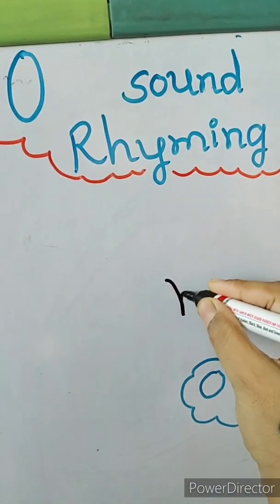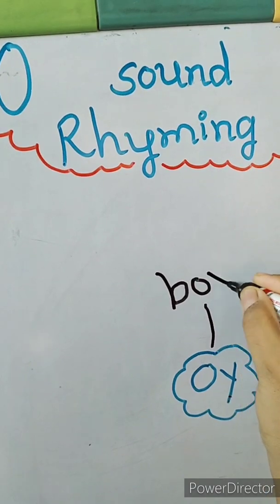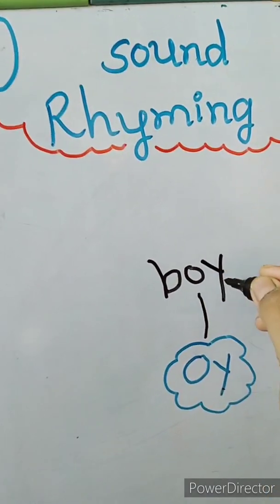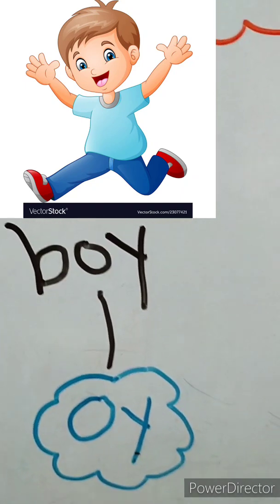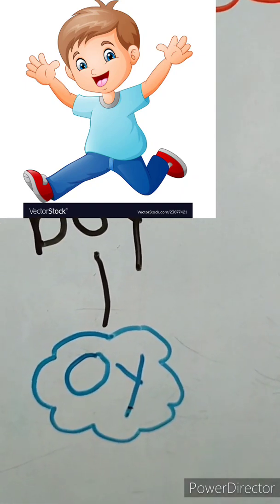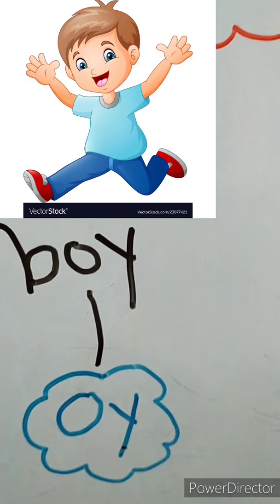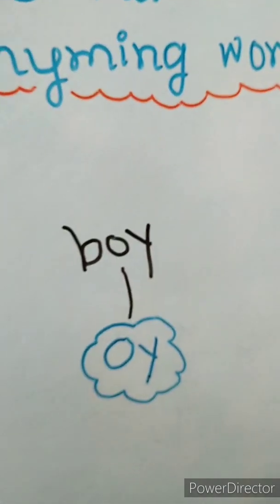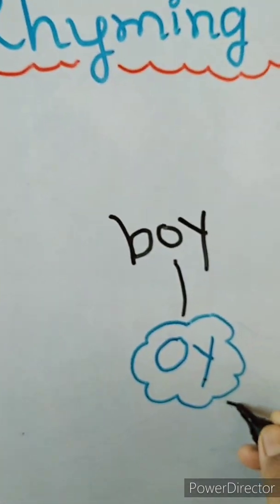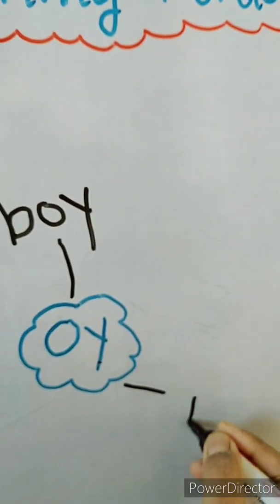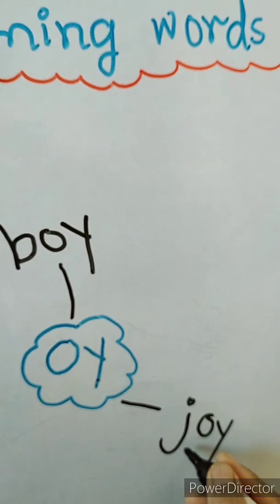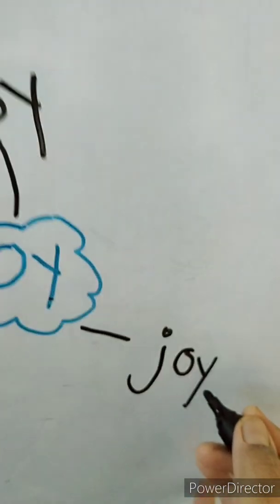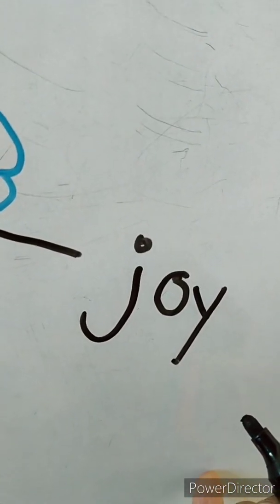Yes. B-O-Y. Boy. Boy means ladka. Okay. See, this is a boy. Now, next. Next is J-O-Y. Joy. Joy means happy.